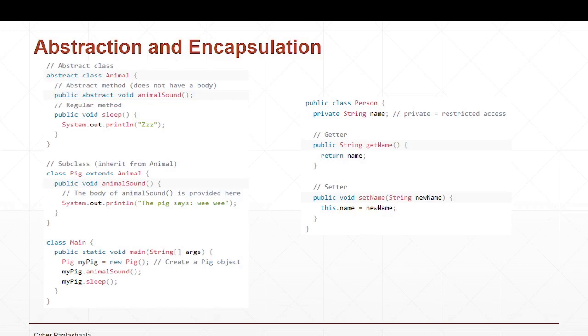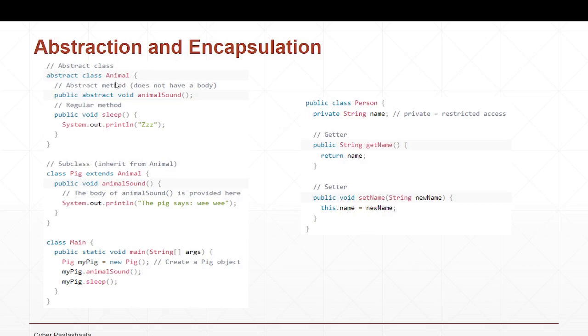If you don't want to provide any implementation for a method, you can declare that method as abstract by using the abstract keyword, just like this: public abstract void animalSound. I didn't provide any implementation for it, because I want to hide the implementation. So I declared it as abstract. Once you declare any method inside a class as abstract, your class also becomes an abstract class, which is an incomplete class because we didn't provide the implementation for animalSound.